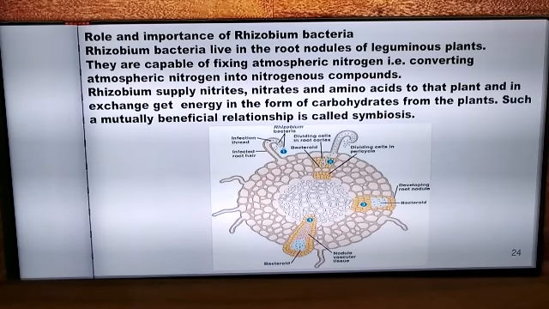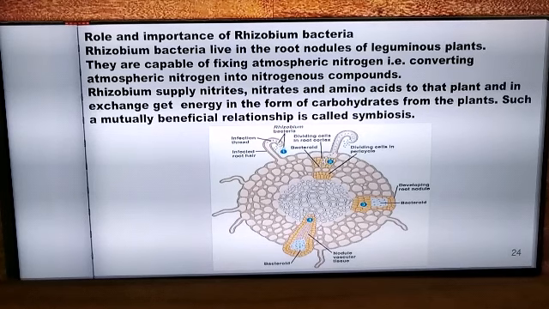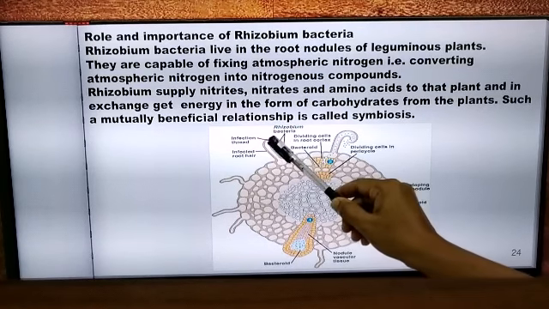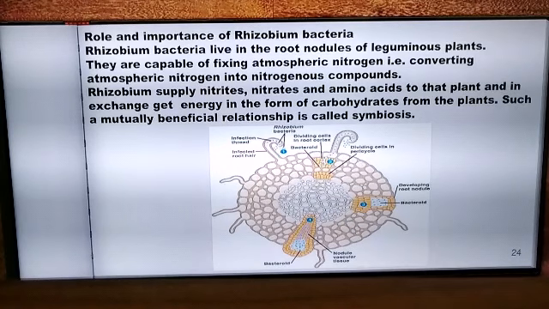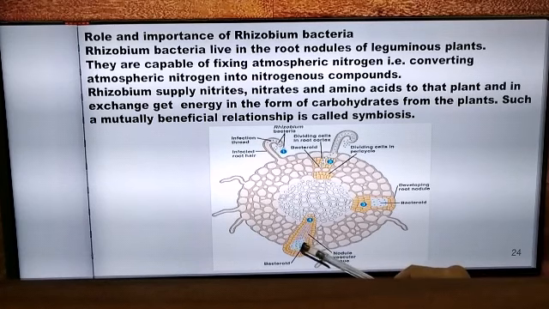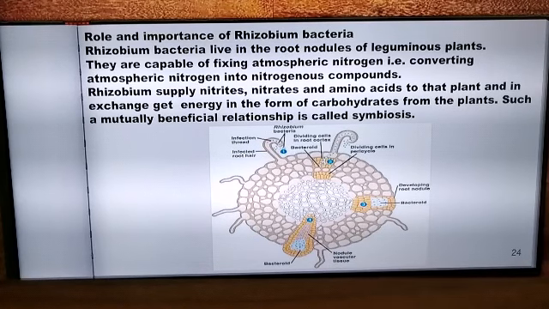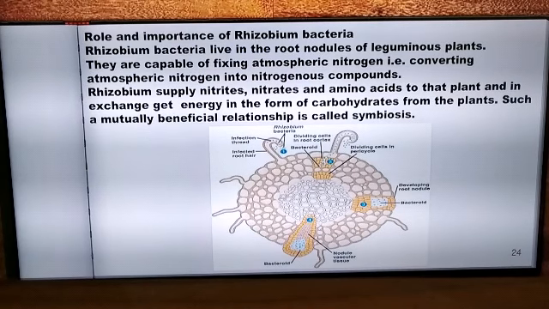So here in the diagram of a cutting of the root, you can see the Rhizobium bacteria entering into the root through the infection thread, and you can also see these Rhizobium bacteria which are now present in the root nodules, which will carry out the fixation of nitrogen in the root.